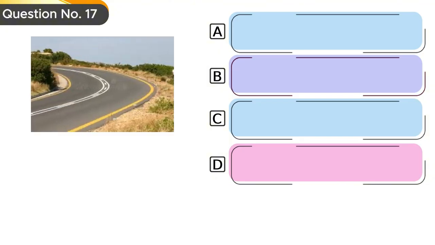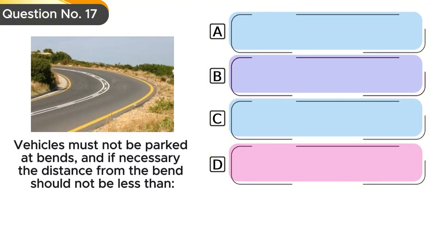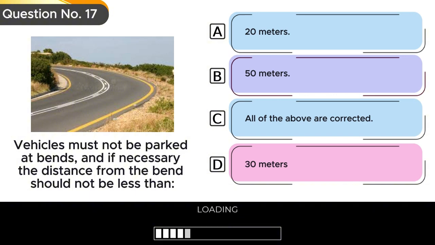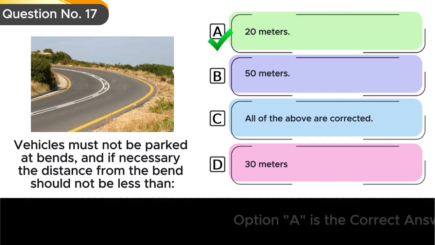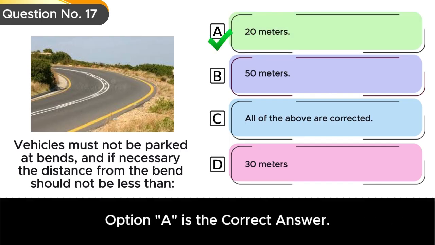Question number 17. Vehicles must not be parked at bends, and if necessary, the distance from the bend should not be less than Option A, 20 meters. Option B, 50 meters. Option C, all of the above are correct. Option D, 30 meters. Option A is the correct answer.